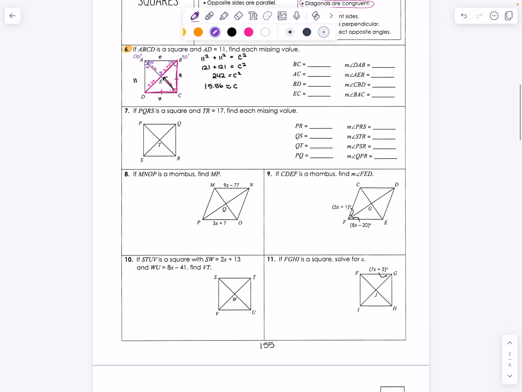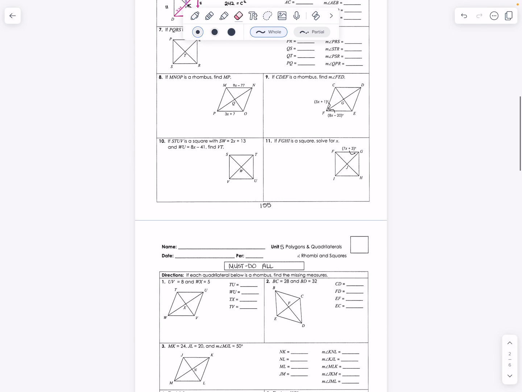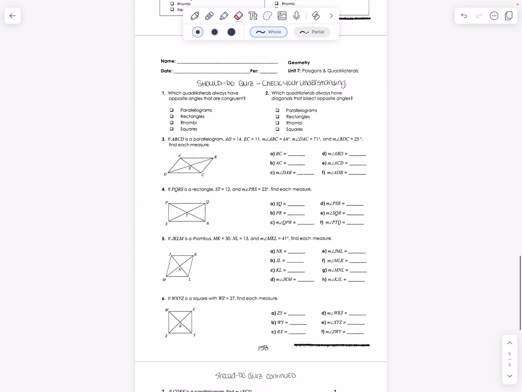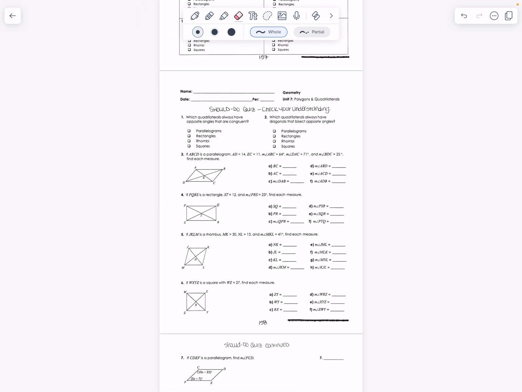Okay, and I was going to do an example between 8 through 11 using the expressions, but I think at this point, since we've done so many examples like them, I would like for you to try to attempt those yourself, okay? And then you have 2 pages of must-dos. This last bit here would have been a quiz that I gave last year to my students, but I've just created it as a should-do so you can check if you're on the right track. Consider it as part of your study guide for the test. Instead of giving you the study guide all at once, I'm giving it to you in sections.